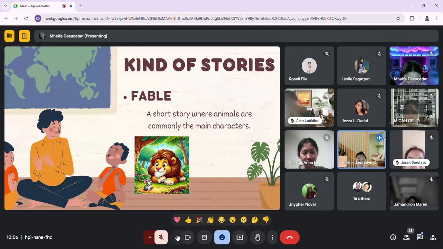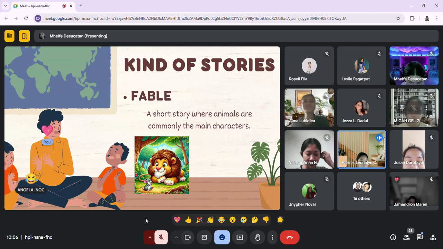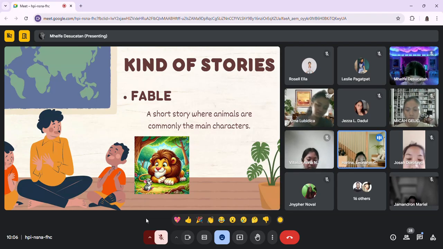Exactly, that's right. So in the first picture, it is a fable about the lion and the mouse, which teaches us about the power of humility and gratitude. The story goes like this: a small mouse helps a mighty lion, which demonstrates that even the smallest creature can have a significant impact on others. Next, Miss Malfi.